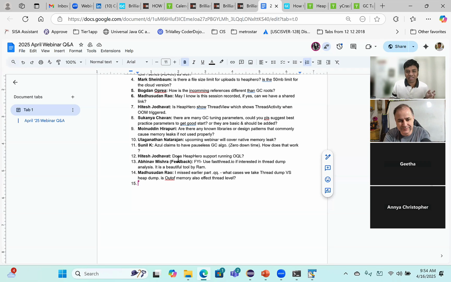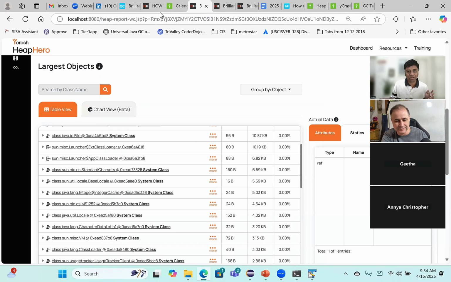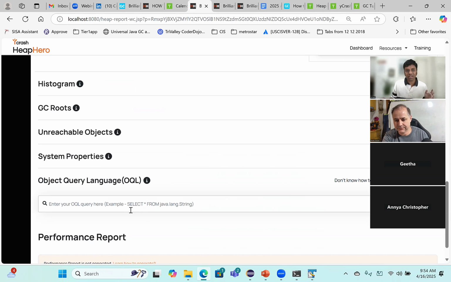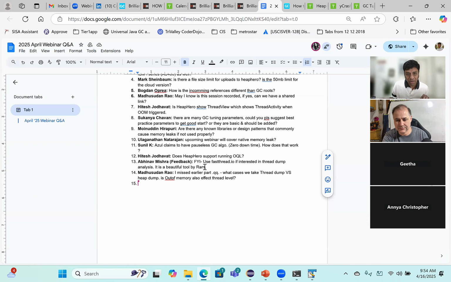And Hitesh says, does EPIRO support OQL? Yes, it does. It has support for OQL, object query language. You can execute the queries and then you can see the results. We use fastThread. Yes. Abhinav is appreciating our thread dump analysis tool. Thank you, Abhinav.